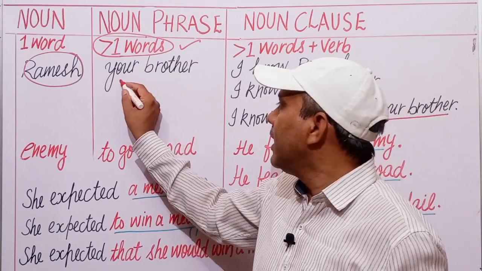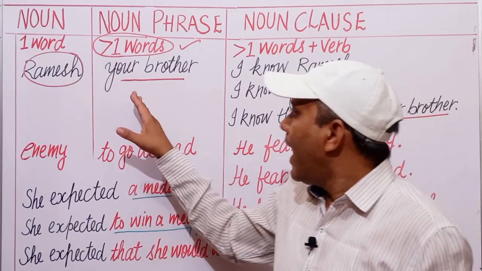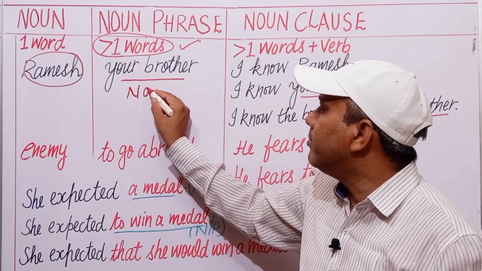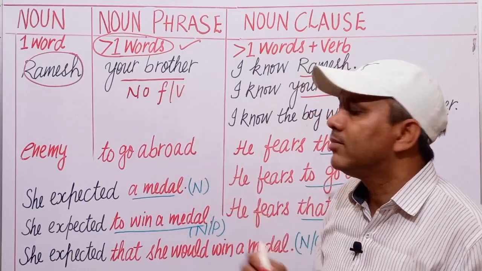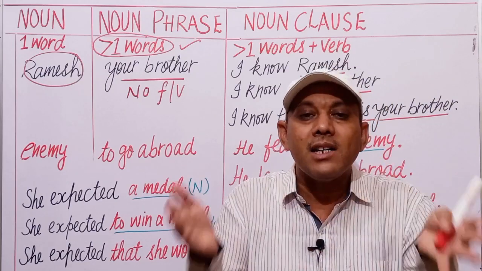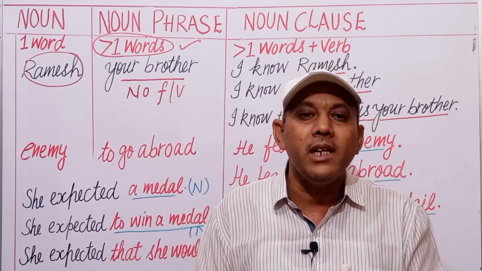For example, your brother. It has no finite verb. It can't stand on its own. It has not a complete meaning.